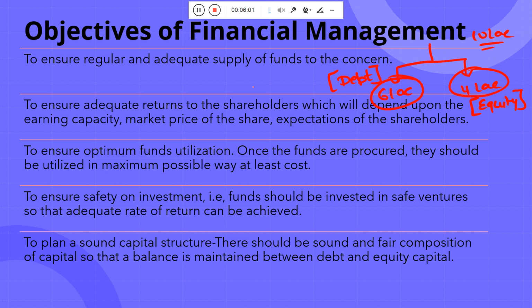Otherwise, suppose you generate some profit of 2000 per year, and you need to pay 3000 rupees as interest, so minus 1000, and your net profit is negative in that condition. So how to manage these two things is also a very important part, and that is the work of the chief financial officer in any organization.